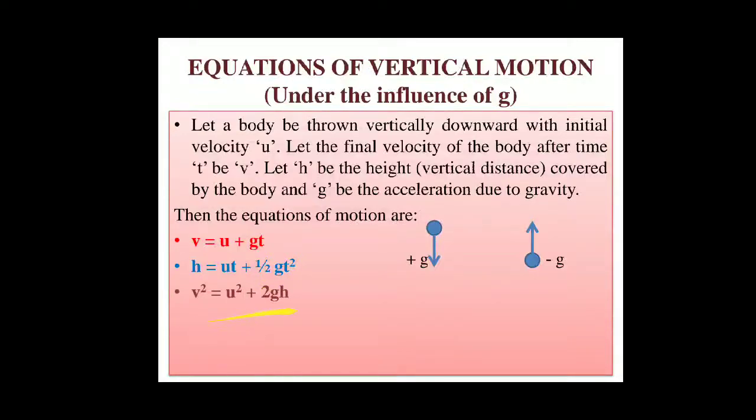In the third equation we were having v square equal to u square plus 2as. Now a is replaced by g and s is replaced by h. So in this way we get equations of motion for free fall when an object is moving from a height.